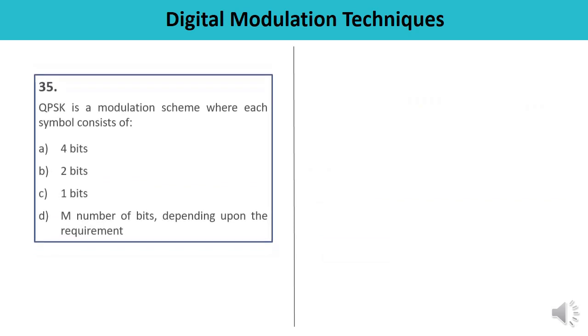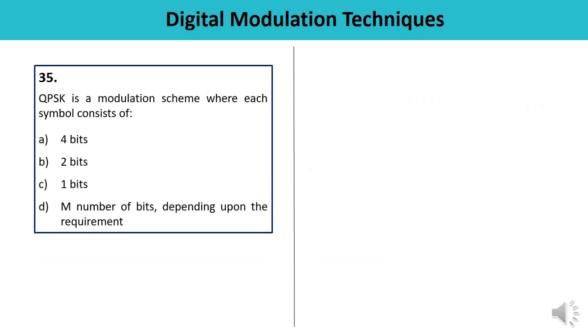Question number 35. QPSK is a modulation scheme where each symbol consists of how many bits? 4 bits, 2 bits, 1, or m number of bits. So QPSK, quadrature phase shift keying, is a modulation scheme where each symbol consists of 2 bits. Answer is B. Correct answer.